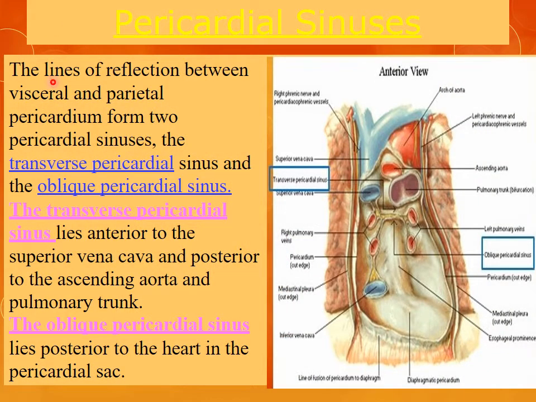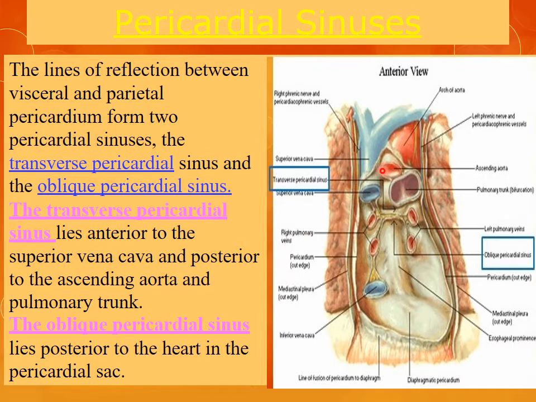So we have pericardial sinuses. What are pericardial sinuses? These are the lines of reflection between the visceral and the parietal pericardium, forming the two pericardial sinuses: the transverse pericardial sinus and the oblique pericardial sinus. The transverse pericardial sinus lies anterior to the superior vena cava and posterior to the ascending aorta.